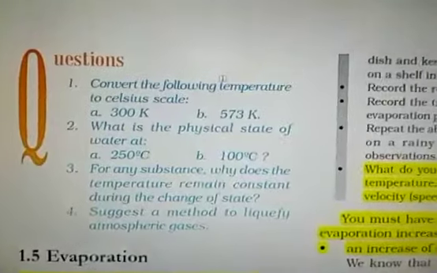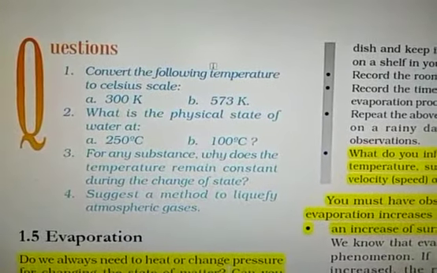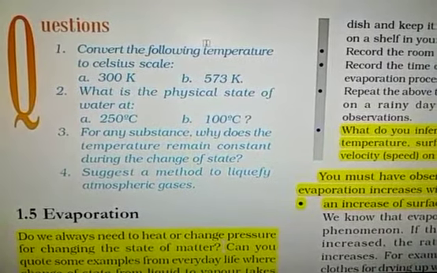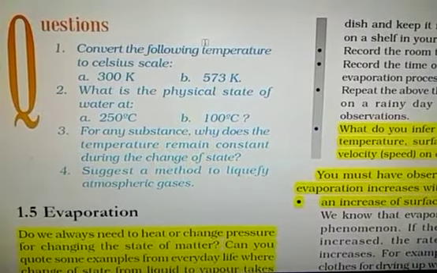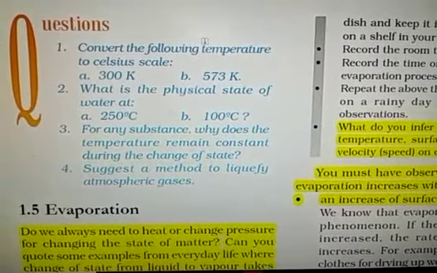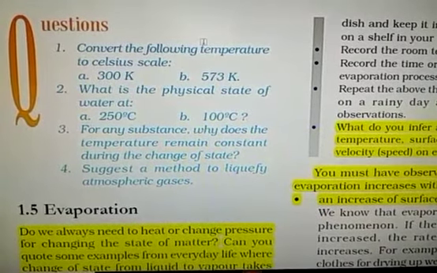Now come to the exercise. Convert the following temperatures below into the Celsius scale. 300 Kelvin is given, minus 273, you get the answer. 573 minus 273, you get the answer.